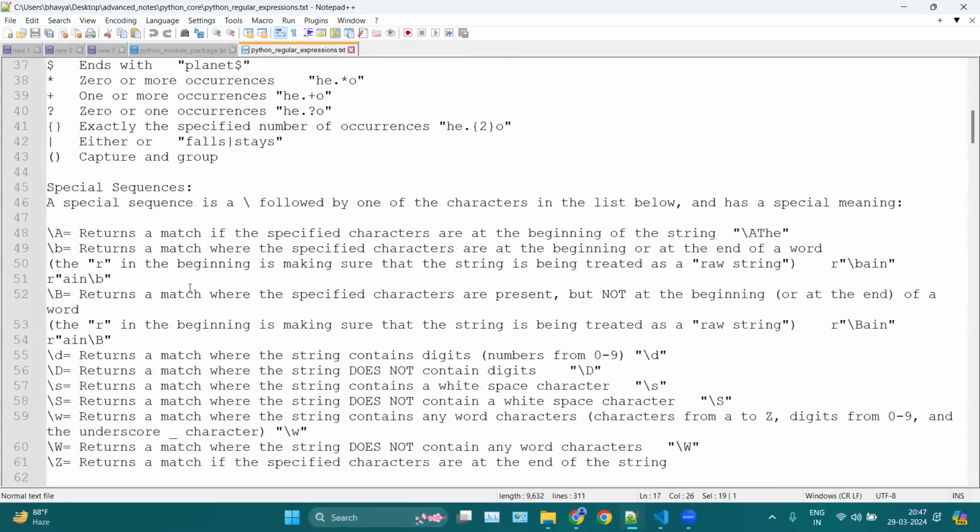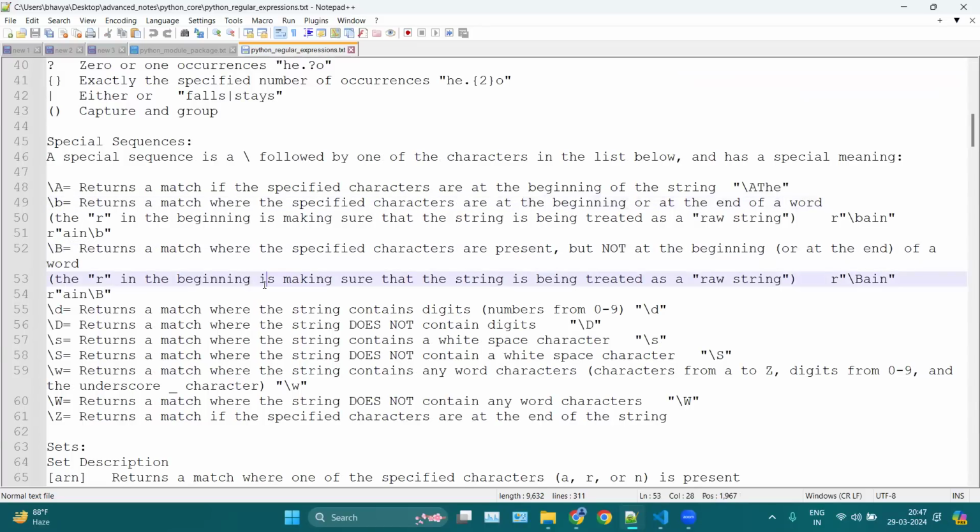Okay, then again we have this small b, capital B. So it is not necessary to memorize all these. You can just keep this file, and whenever you want to use regex, you can go through this file. Also, regex is mainly used in NLP.